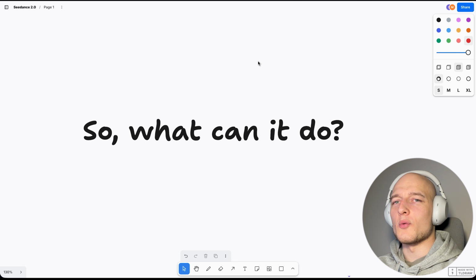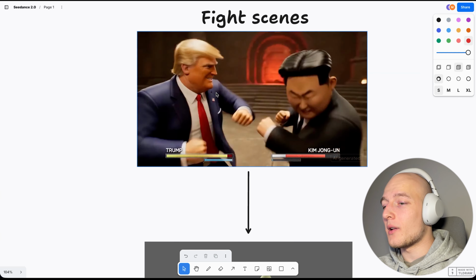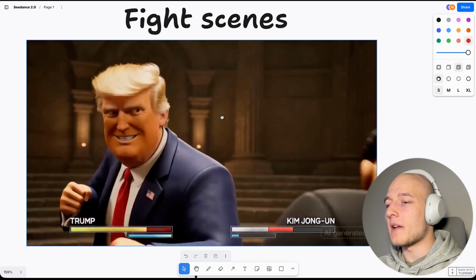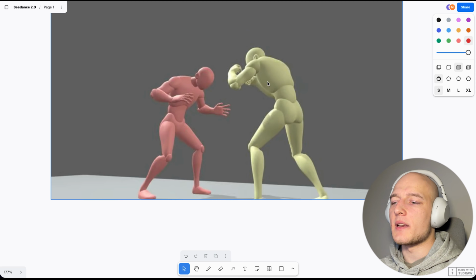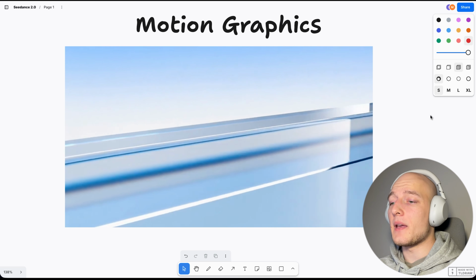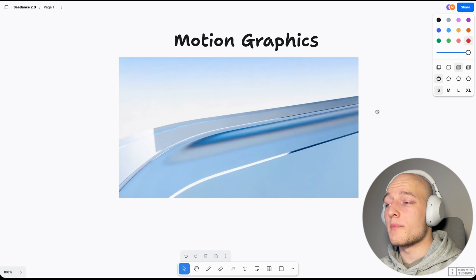So what can Seedance do? And is it going to create the same sort of stock market crash as DeepSeek? I don't think so, but it can do a lot of cool stuff, such as these amazing fight scenes, which are powered by the ability to add 3D animations into the Seedance video itself. It can also create these amazing motion graphics, which are arguably better than Remotion's.